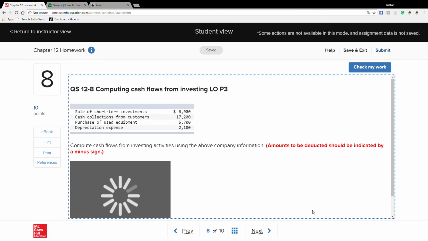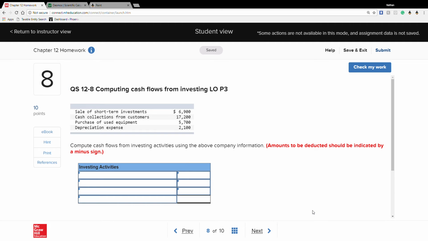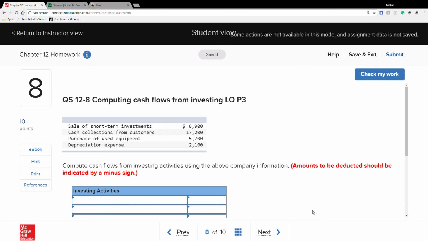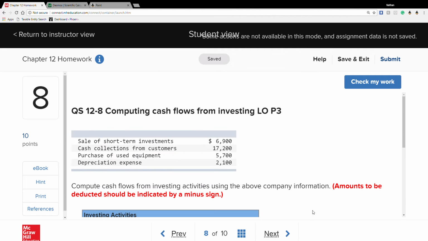Alright. Question 8. So, I want to zoom in just a little bit. Okay. So, question 8 wants us to compute the cash flows from investing activities. This is going to deal with basically any investments. So, sell or purchase of investments, or purchase or sell of a fixed asset.